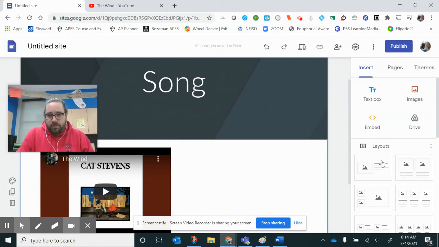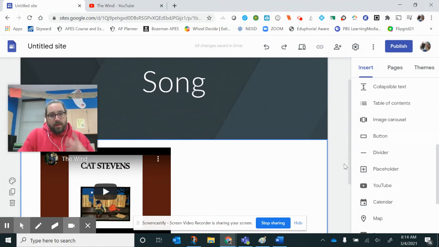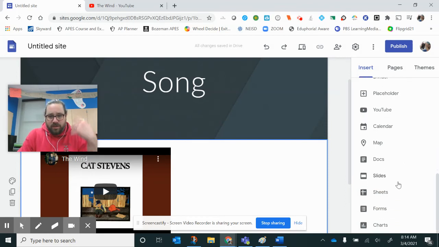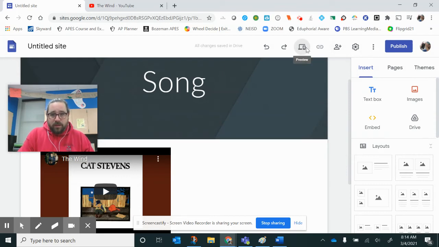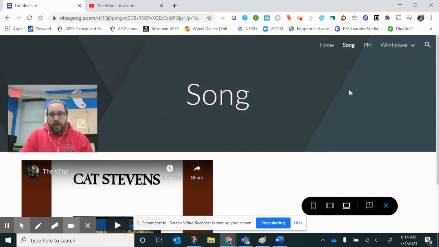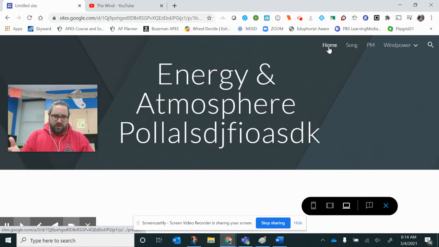And then there are also other things you can add to make it dynamic. If you're trying to go for that four, there are carousels and different things you can add to make it change. This is how you do it on Google Sites. I can check what it looks like in my preview button at the top, and on my home page, I would definitely change this and make the background better.